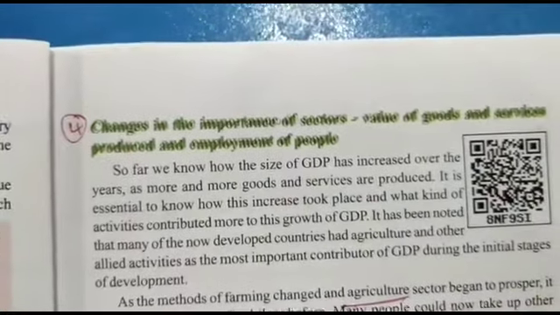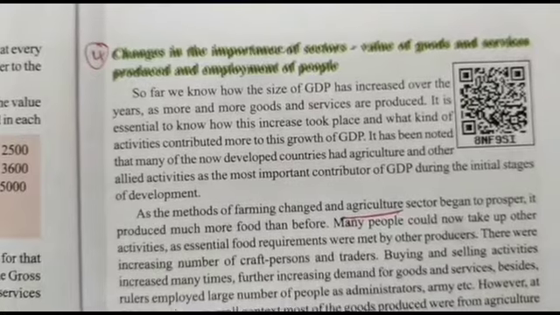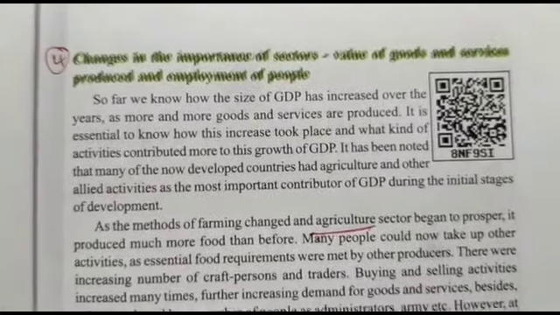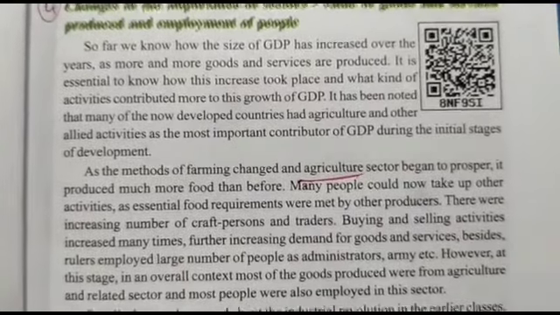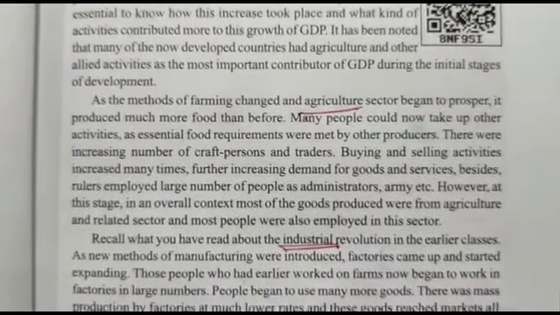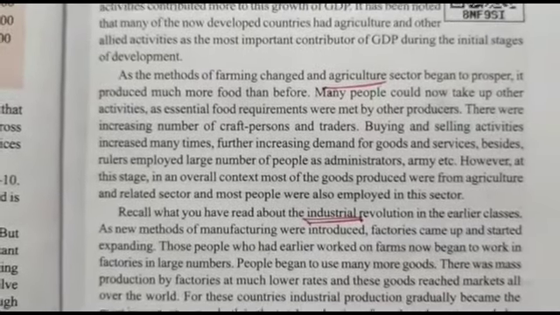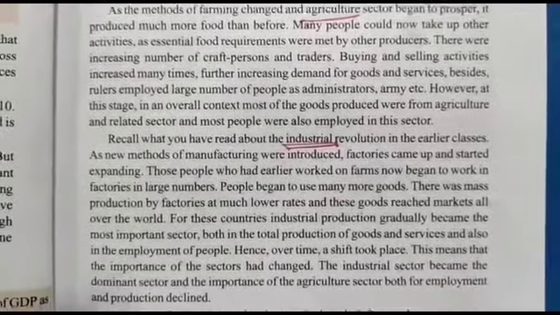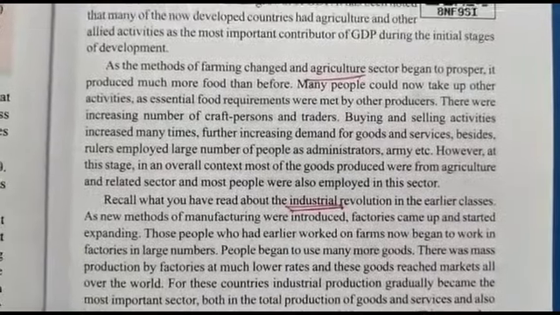Changes in the importance of the sectors, the value of goods and services produced, and the employment of the people. I repeat once again, change in the importance of sectors. As we know very clearly, we have three sectors: the agriculture sector, the industrial sector and the service sector. The method of farming changed and the agriculture sector began to prosper. It produced much more food than before. As the Green Revolution took place, it brought a drastic change in agriculture. Many people could now take up other activities, as essential food requirements were met by other producers.